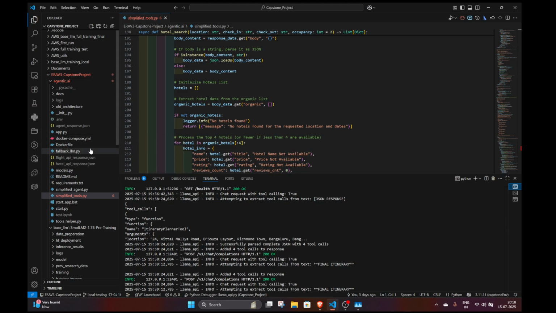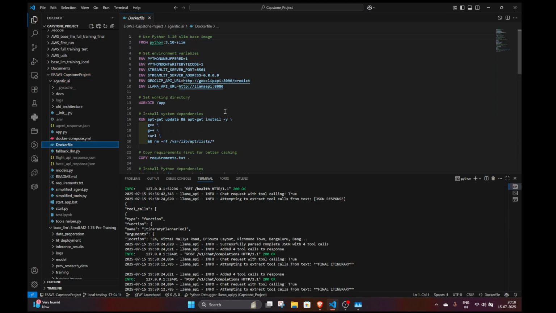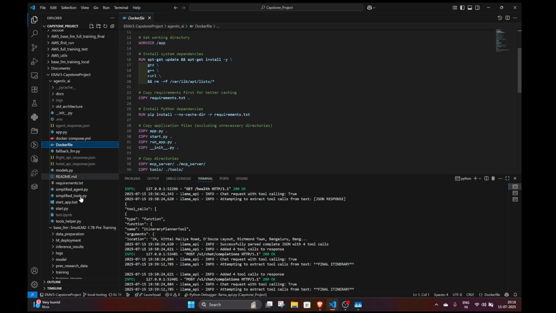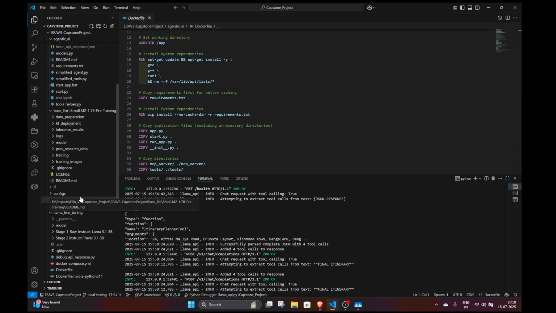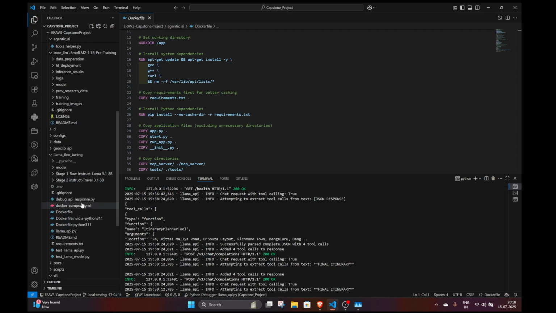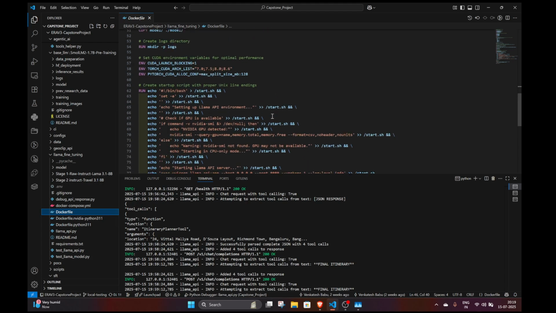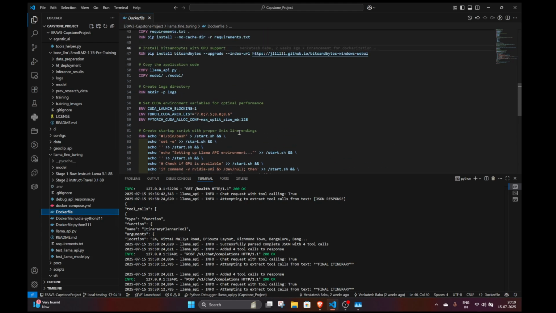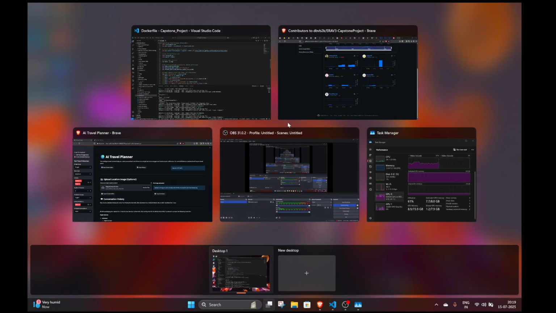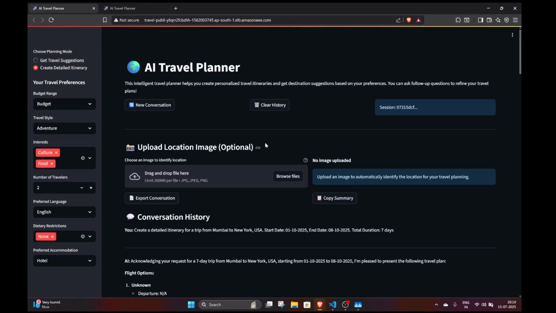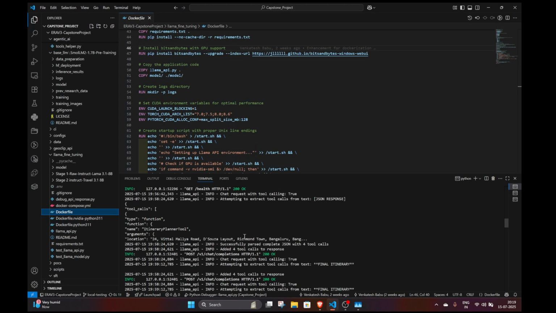Apart from that, we have the Docker files for all the three projects. As you can see, these are all the Docker files. These were used to deploy the models and the APIs on AWS. This is the Docker file for Llama fine-tuning. And we are using the OpenRouter API as a fallback, but as you saw, we did not need to use it for any scenario in our local running, as I can show you here.